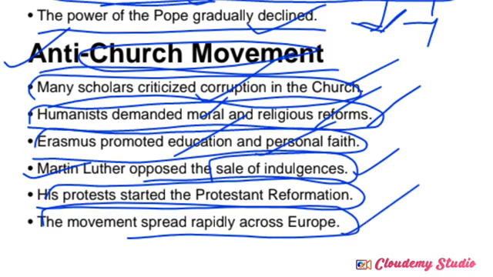So till here I explained the meaning of Reformation, the introduction to the Reformation movement, the corrupt activities in the Catholic Church, and the causes for the rise of the concept of Reformation. The next topic is Martin Luther and the Protestant movement. In the next video I am going to explain that. What I explained here was in simple words and simple language. I hope this is clear and beneficial for you.